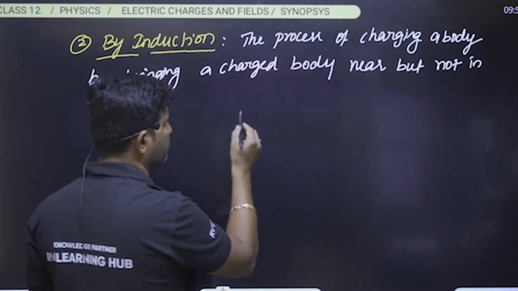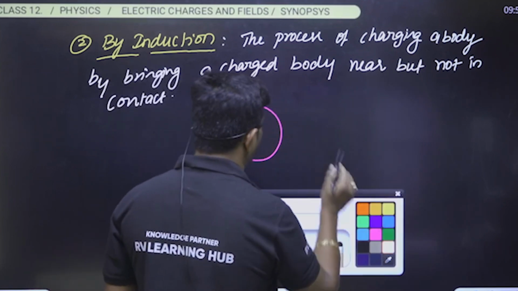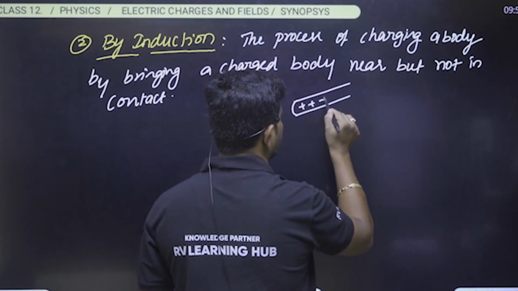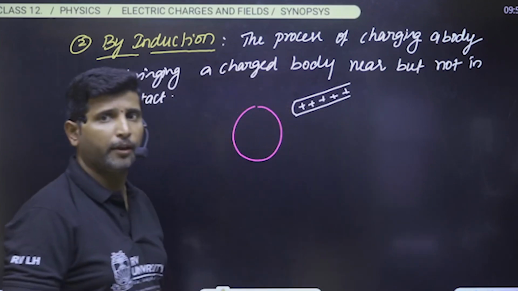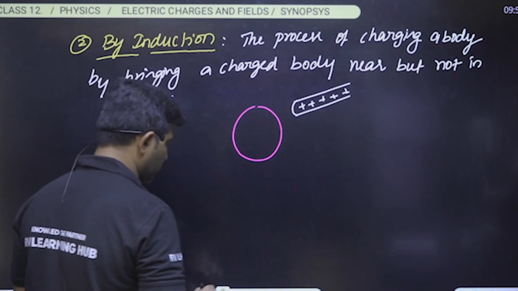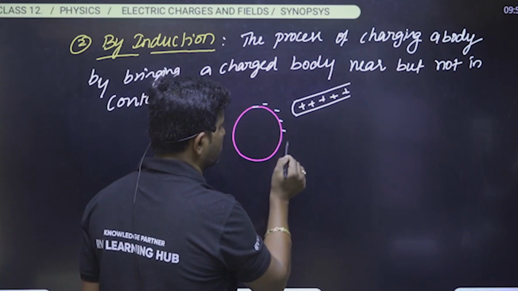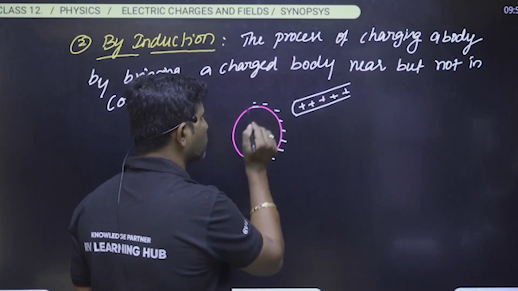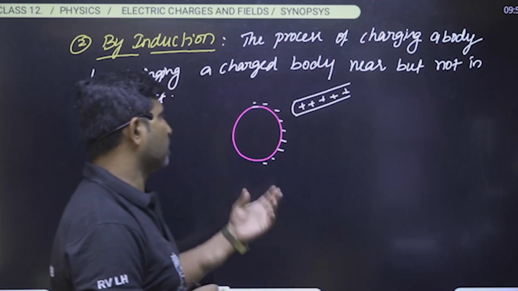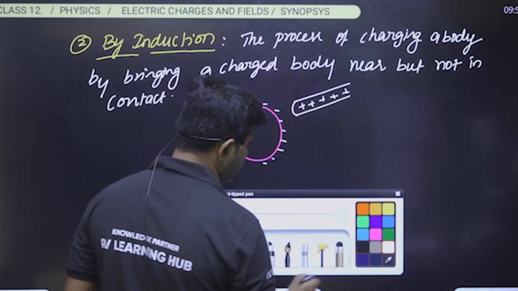So just observe the diagram here. Let us assume this is a neutral body. Whenever we bring a positively charged rod or positively charged body near to this neutral body but not in contact, then we can say that the opposite charge will be induced on the surface of this neutral body. This is how we can charge a body.